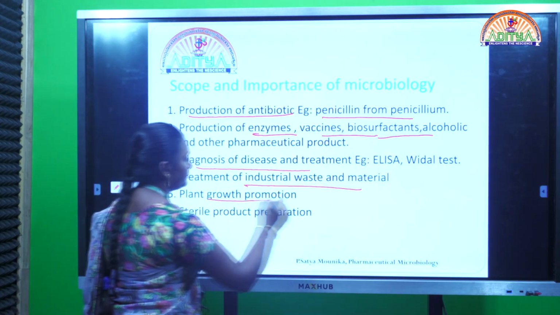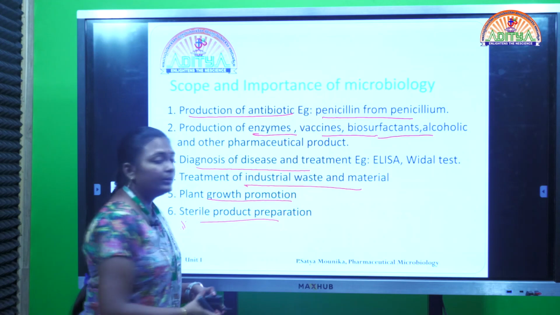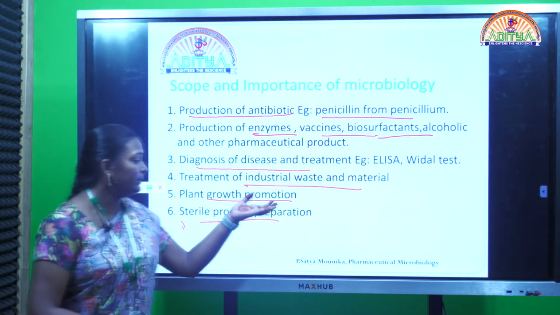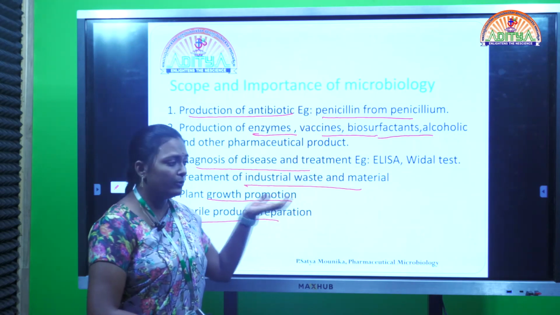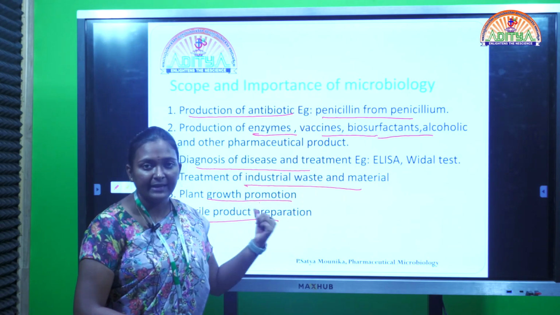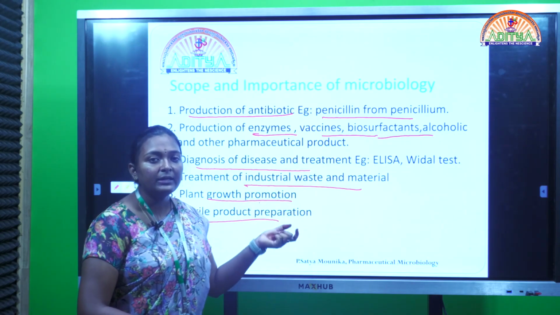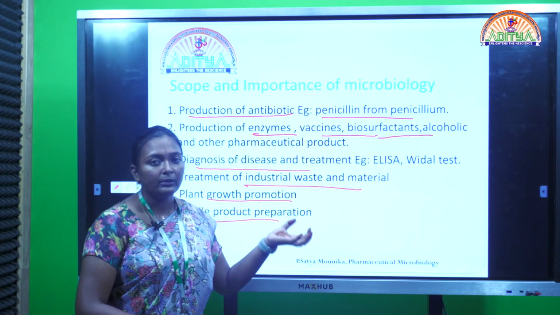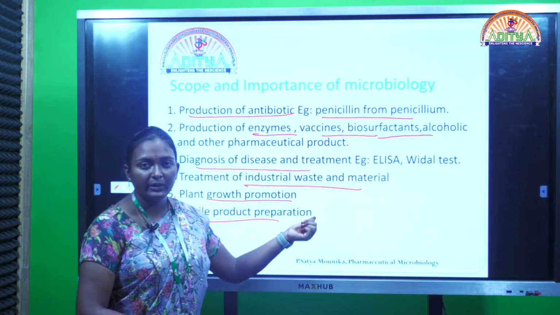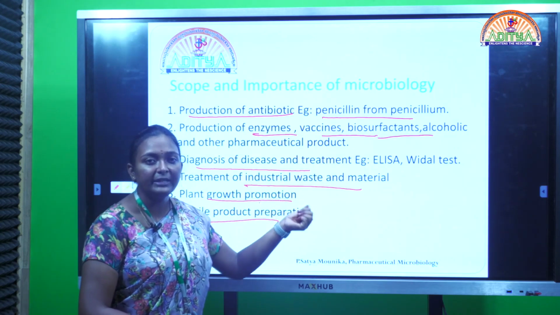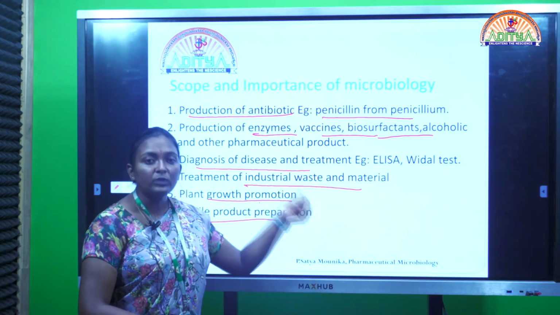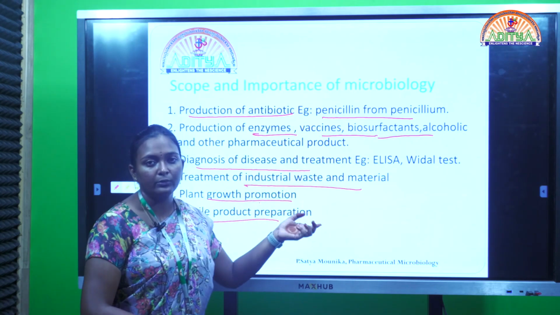Now coming to the next uses: plant growth promotion as well as sterile product preparation. In plant growth promotion, we take particular cells from plants and place these cells in an artificial medium, and we give them a suitable environment for proper growth.